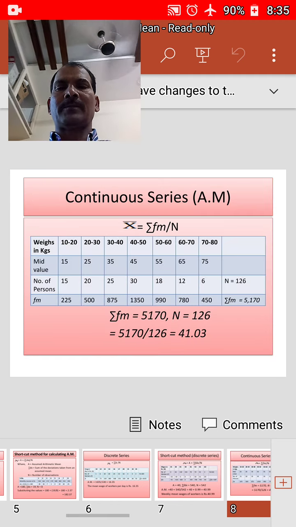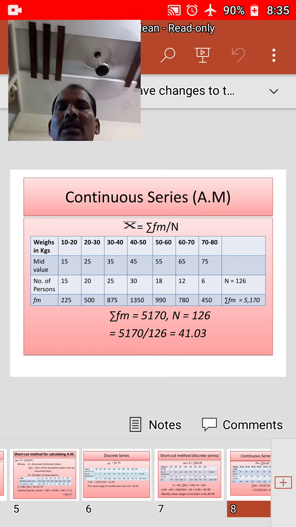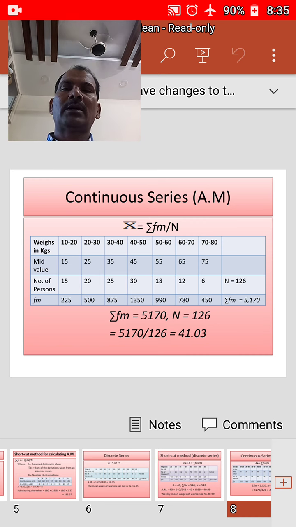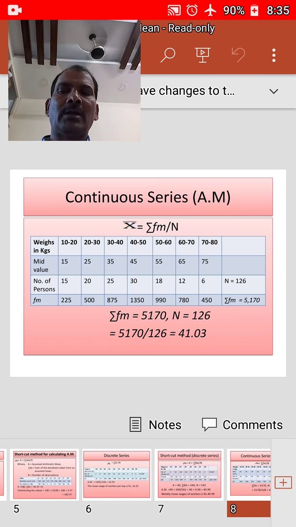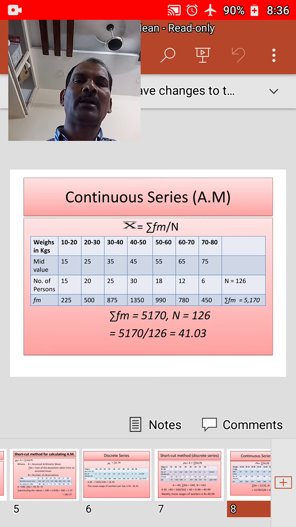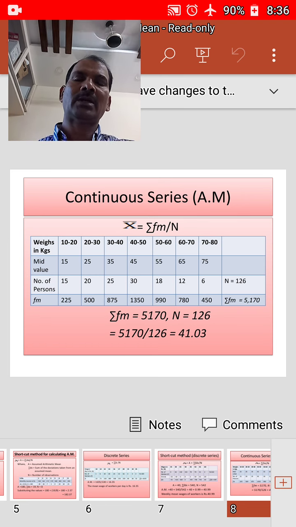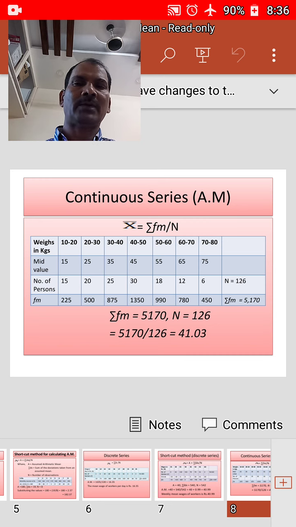Next we will discuss continuous series. In case of continuous series, arithmetic mean is calculated by the direct method and the shortcut method. We will also consider the step deviation method to calculate the continuous series. The summation method is there, but it is not used in many cases. Of course, any method can give the answer. Generally, people are inclined to use the step deviation method for the sake of its convenience.